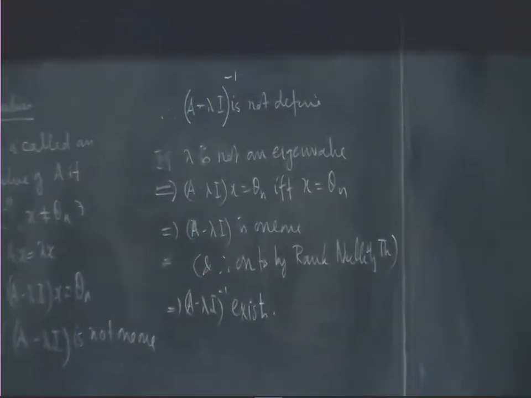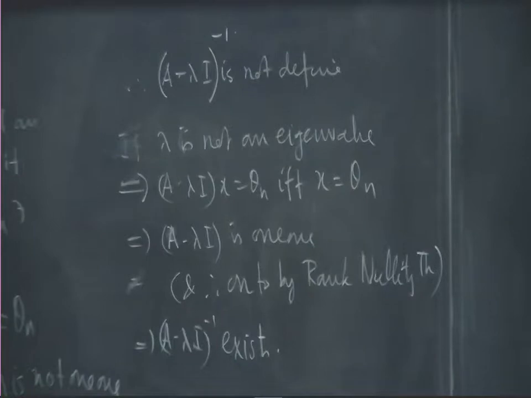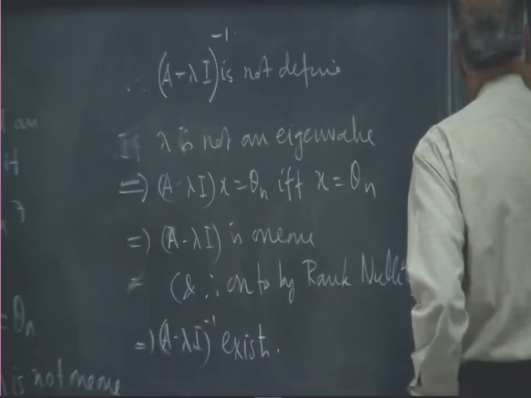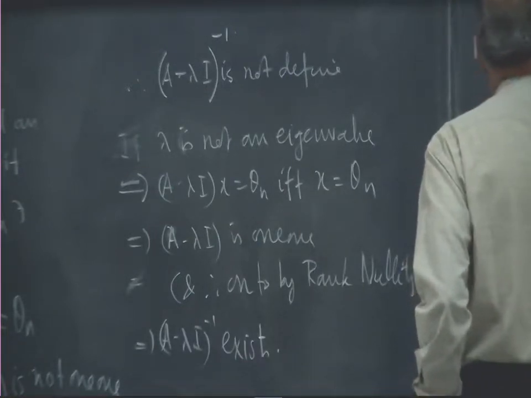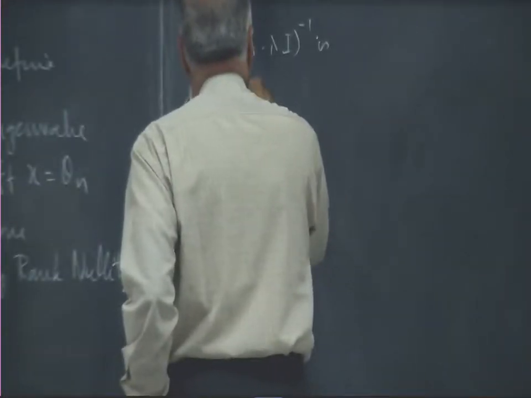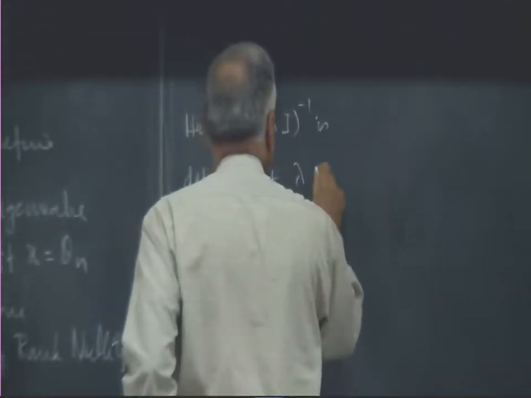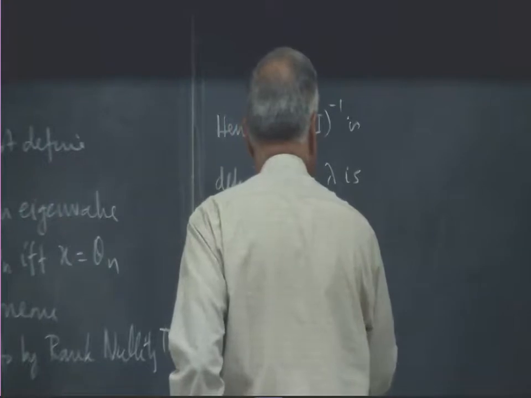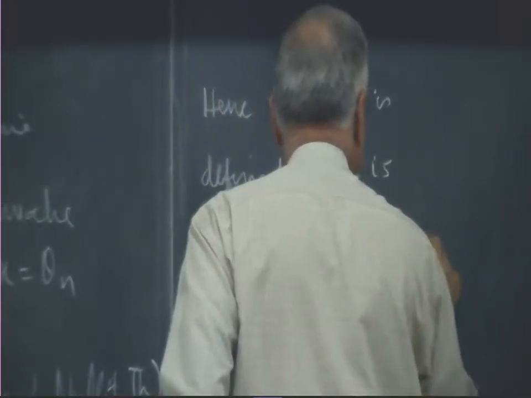Okay. So, the only values of lambda where we have a problem of defining this A minus lambda I inverse are the eigenvalues of A. Okay. So, hence A minus lambda I inverse is defined if lambda is not an eigenvalue of A.